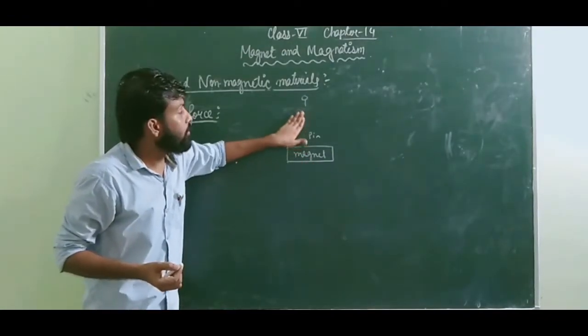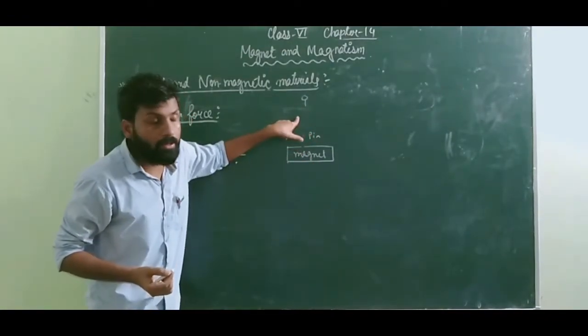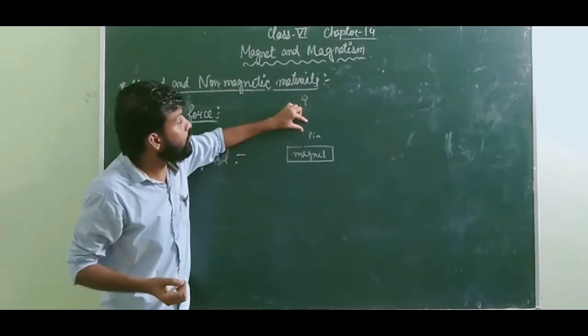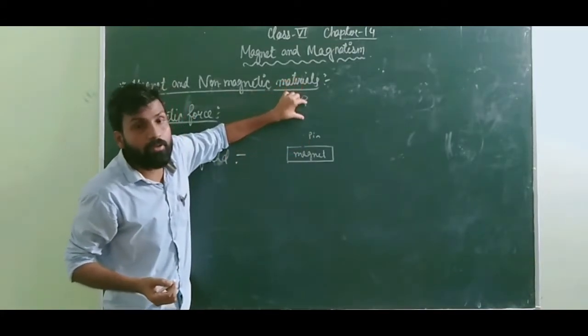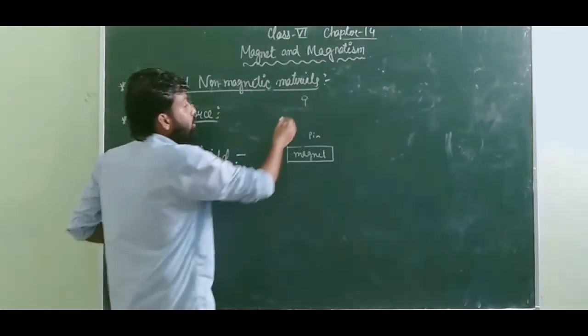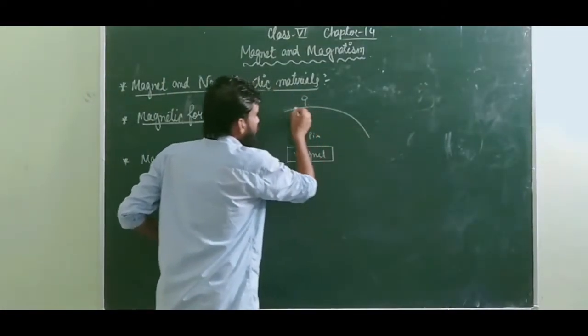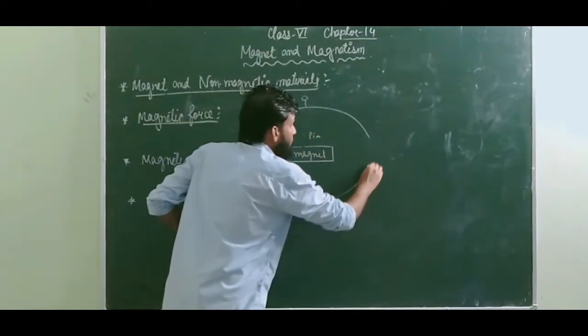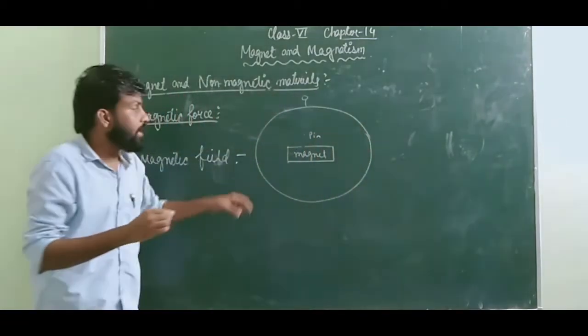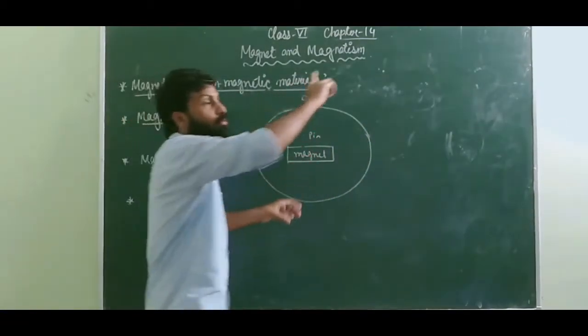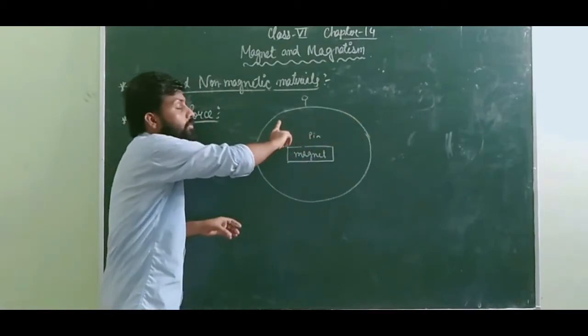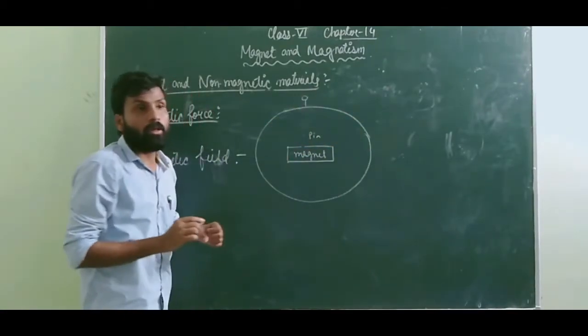That means when it was nearby the magnet it was attracting, but as it was a little bit far from the magnet, it is not attracting anymore. This means this particular region, under which a magnet can pull any other magnetic object, is known as the magnetic field.